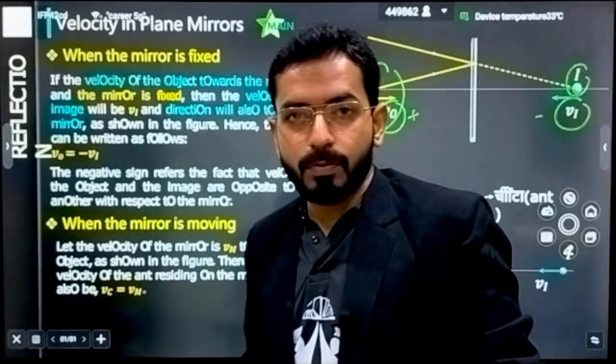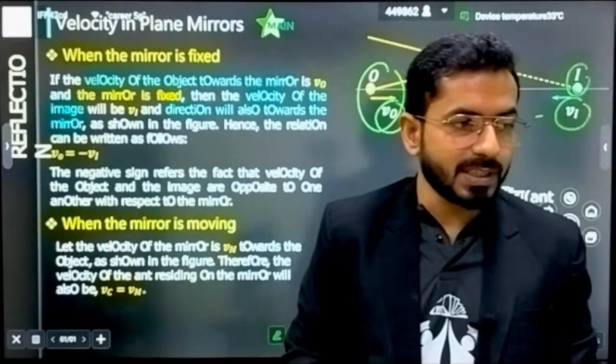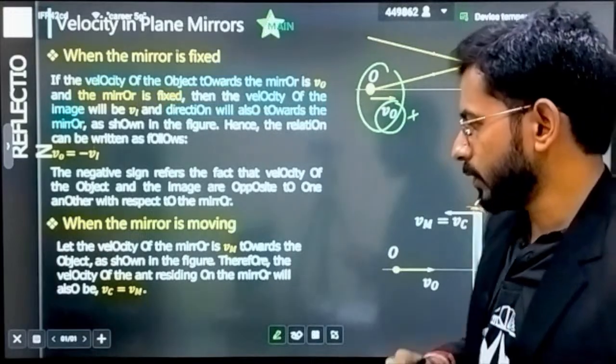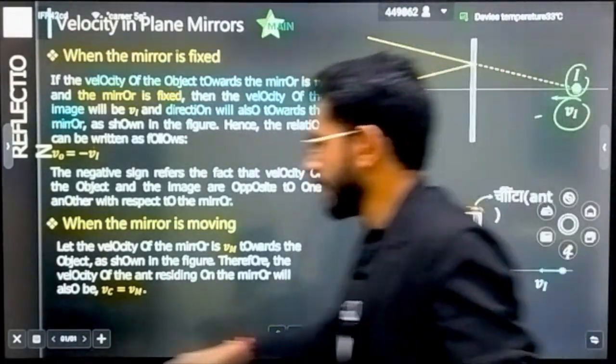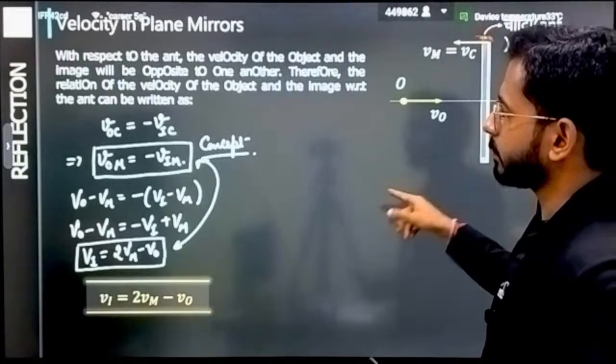Actual good questions come from the velocity of object or image with respect to mirror. When the question asks with respect to the mirror, then it actually becomes a good question. So I will tell you a direct relation that you can follow for solving all these kinds of questions.